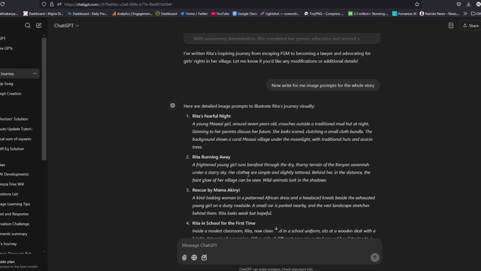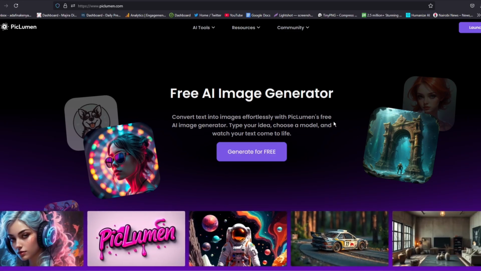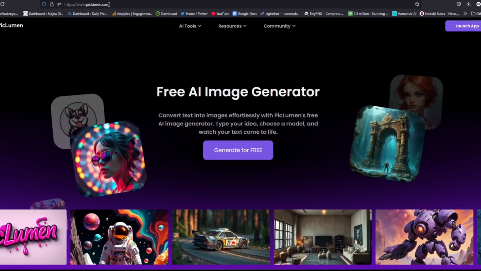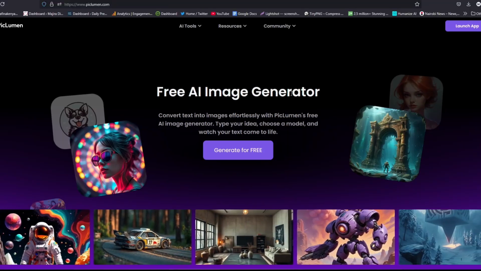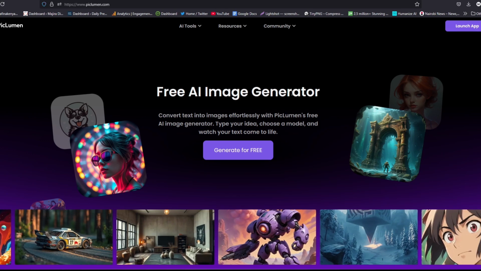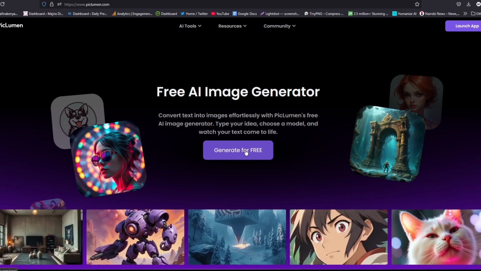Now to do that, we are going to use another free to use tool that can generate for us an unlimited number of images that are realistic. So now that we have our prompts, we are going to use this tool called PicLumen to generate our images. This is the website piclumen.com. It is a free image generator that you can start using today. And the good thing is it produces hyper-realistic, consistent images. So just click on generate for free and you're good to go.